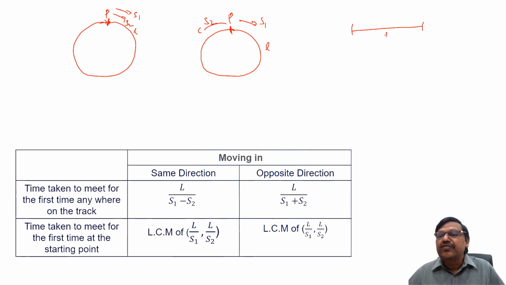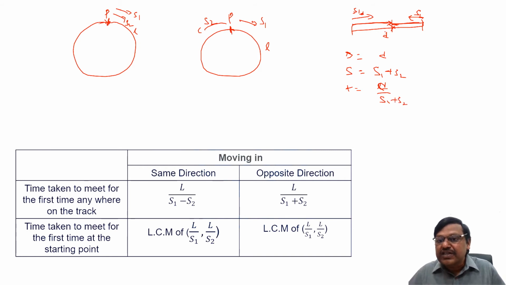If there is a distance of d between them, and 2 people are going from opposite ends with speeds S1 and S2, by the time they meet, the total distance traveled by both of them is d. Since both are traveling in opposite directions, the speed is S1 plus S2, so the time required is distance by speed, d by S1 plus S2.